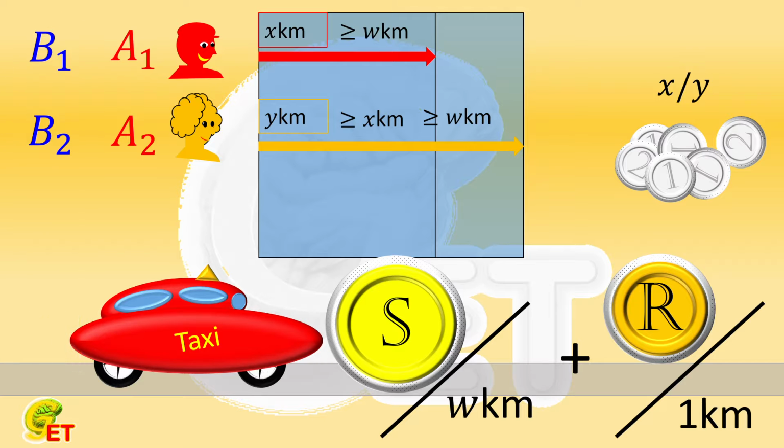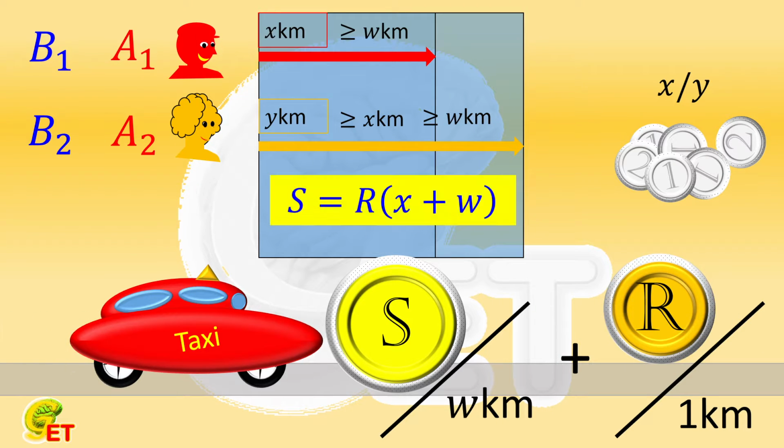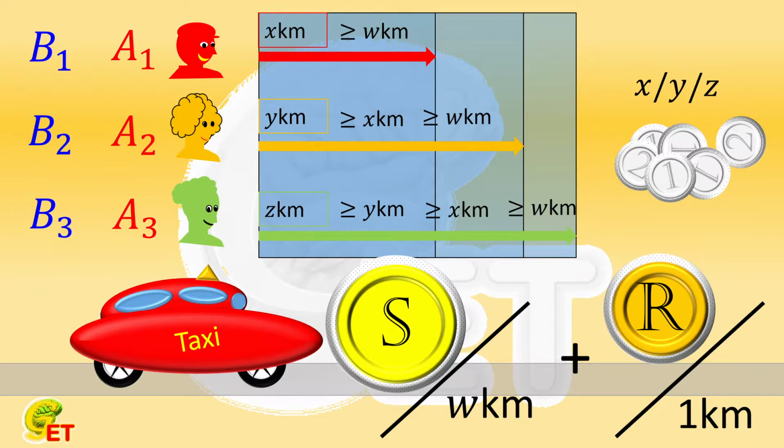Last time, we proved that, if two persons share one taxi, when the flagged down fare of the taxi is equal to the unit price multiplied by the summation of the first person's distance and the distance covered by the flagged down fare, the results given by the two aforementioned sharing strategies are the same. So, what about if three persons carpool one taxi? Let's clarify the question again.